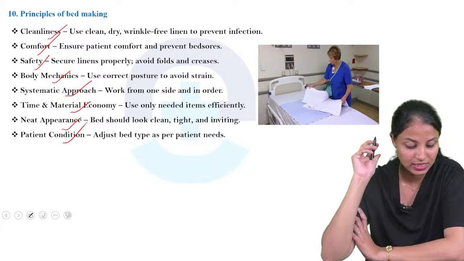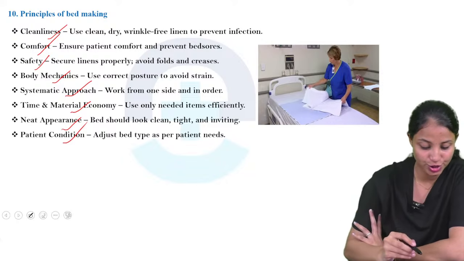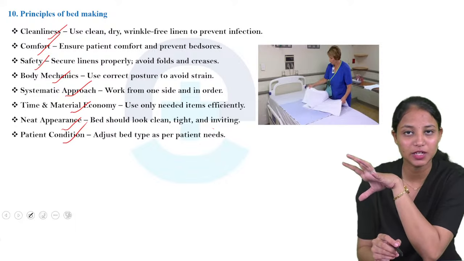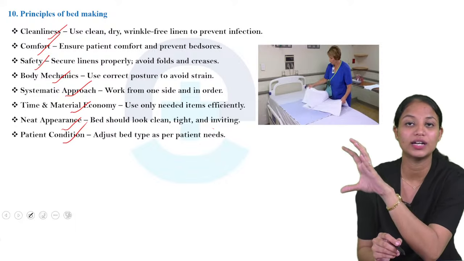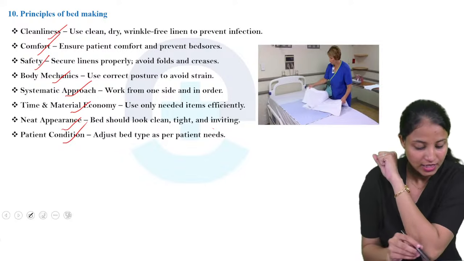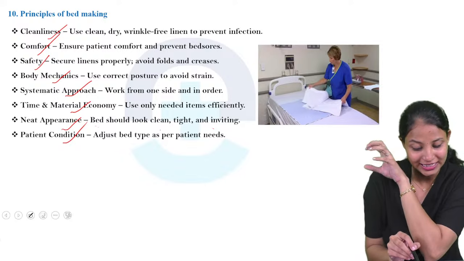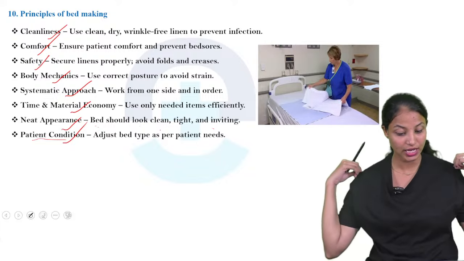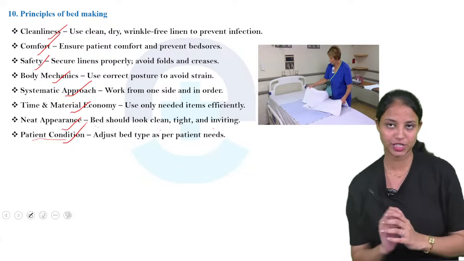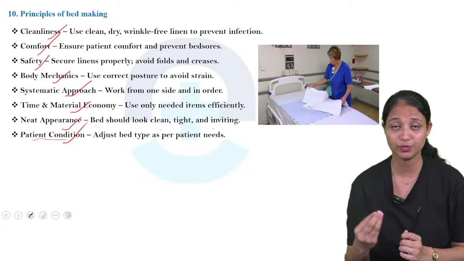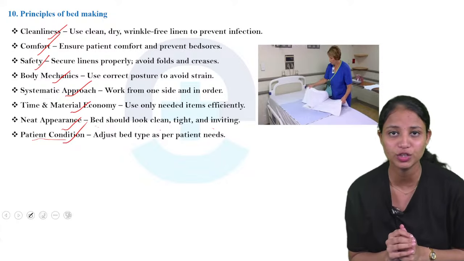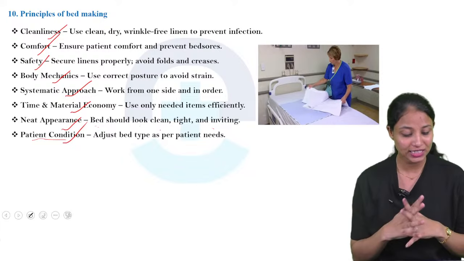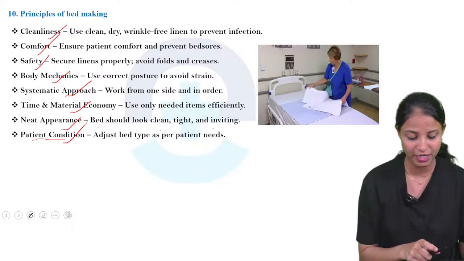Okay, the next one is neat appearance. The bed should look clean, tight and inviting. With a neat appearance, the patients will be attracted to the bed. The patient condition. What about the patient condition? Adjust the bed type as per patient needs. If the patient needs to have food, we want to put the patient in a semi-Fowler's position. So like these positions we maintain according to the patient condition.